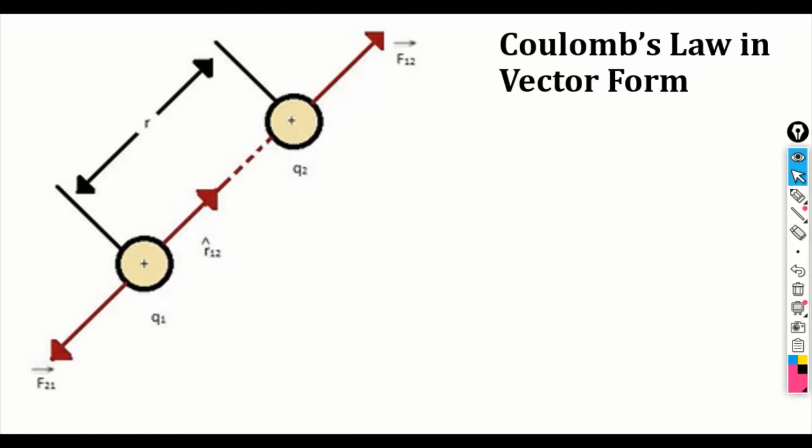You have a unit vector r12, directed from charge Q1 towards charge Q2. So this is F12, which is equal to 1 upon 4 pi epsilon 0, Q1 Q2 divided by r12 square, into the unit vector r12.